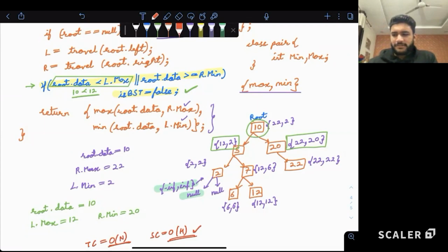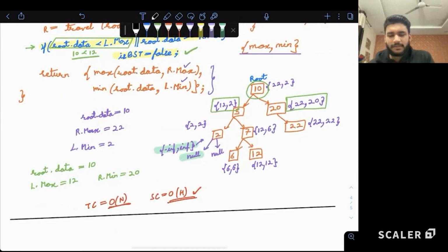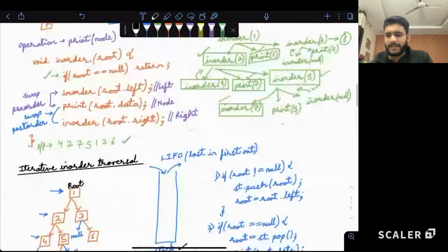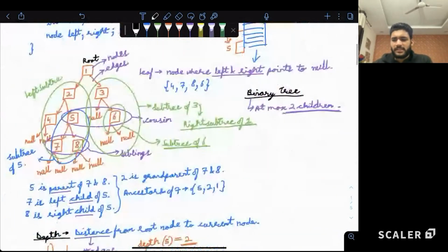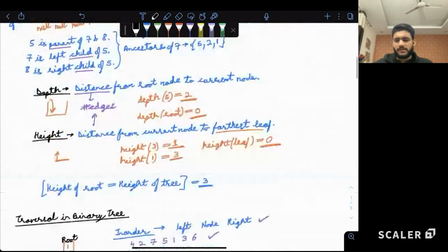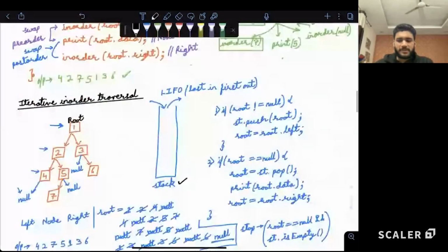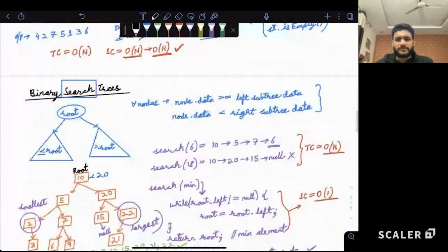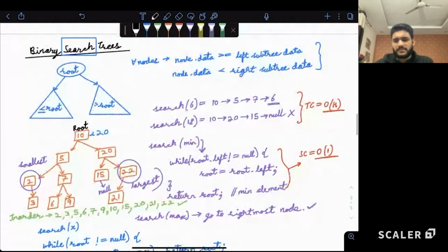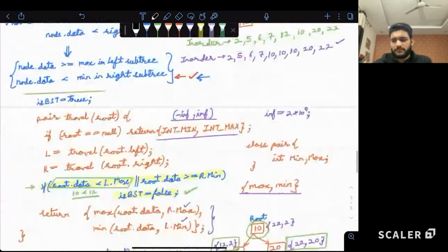Alright, this was it from our side today. Today we discussed three important parts of hierarchical data structures. We discussed binary trees, how binary trees work, what a binary tree is, and the names and nomenclature, depth and height. Second, we discussed traversal in binary trees: in-order, pre-order, post-order traversal, both recursive and iterative. Then we discussed binary search trees, what a binary search tree is and why it is called that. Also, we did one Microsoft question, which was fun.